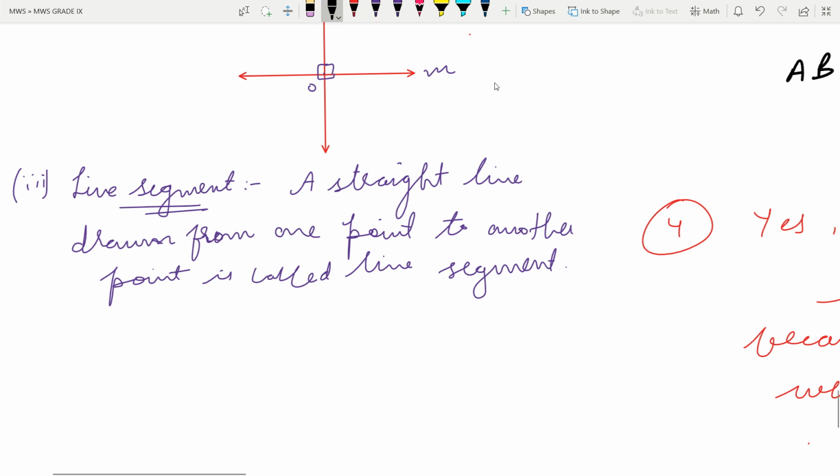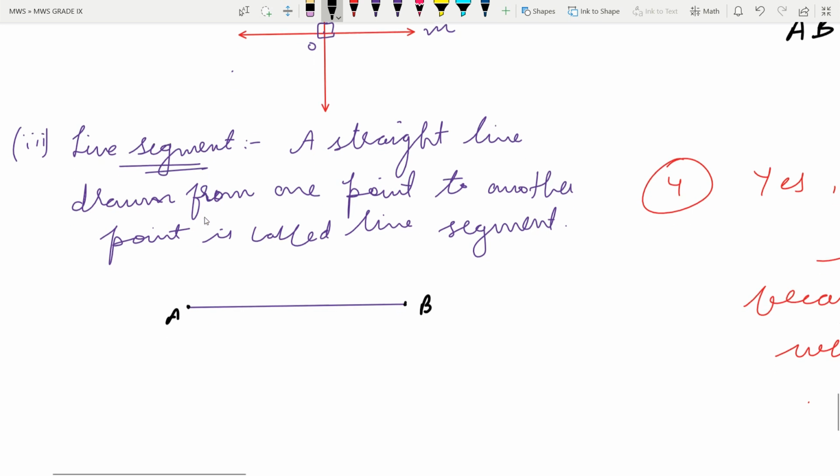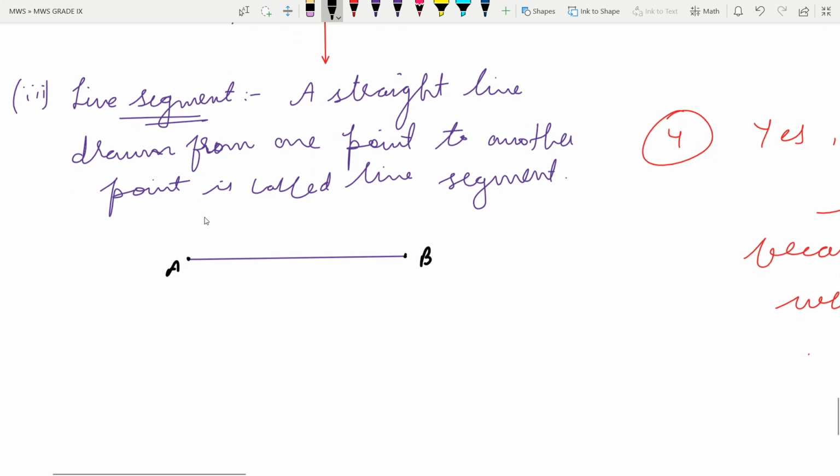You can make again a line segment where we can highlight the endpoints. Let it be A and B. So AB is a line segment which starts from one point and ends at another point.